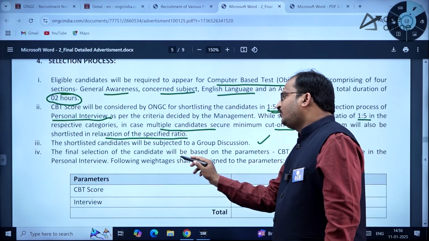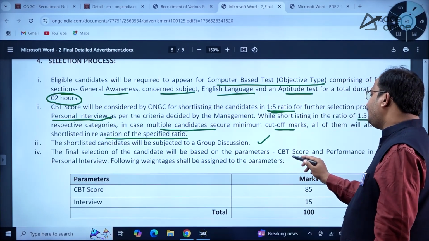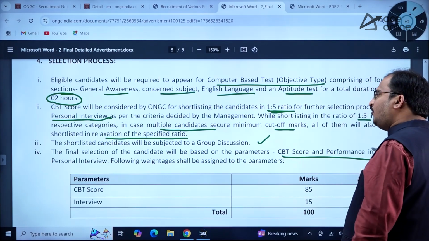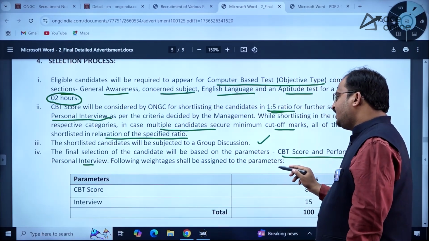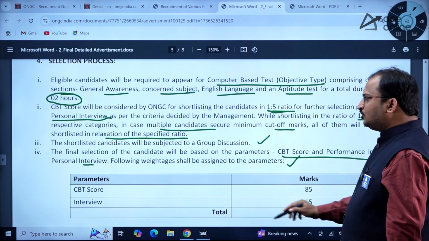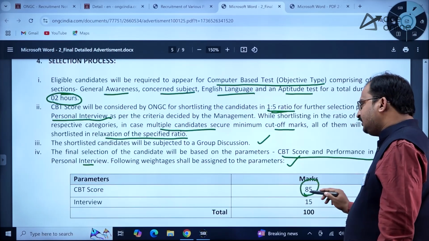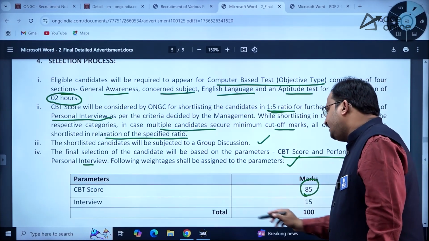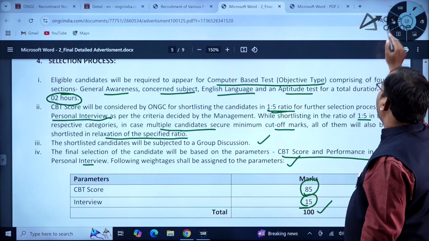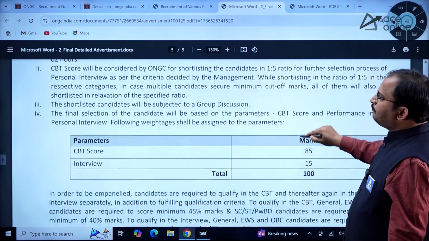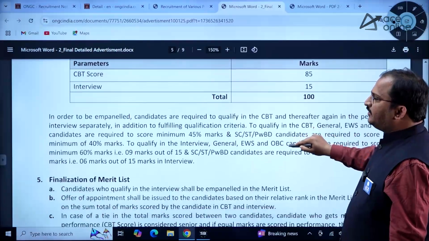The final selection will be based on the CBT score and performance in the personal interview. The following weightages shall be assigned: CBT score 85 marks, interview 15 marks. A total of 100 marks will be considered for this selection procedure.